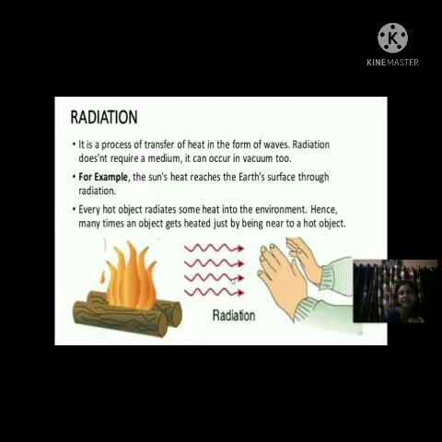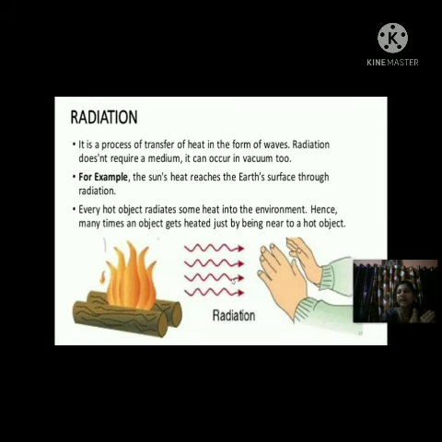Now the next is radiation. Radiation is a process of transfer of heat in the form of waves. Radiation doesn't require a medium. It can occur in vacuum too. So radiation is the third mode of heat transfer, and the transfer of heat occurs in the form of waves.